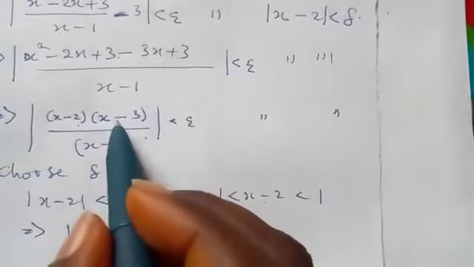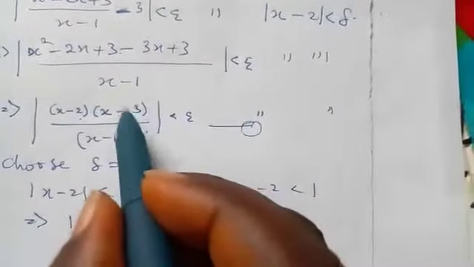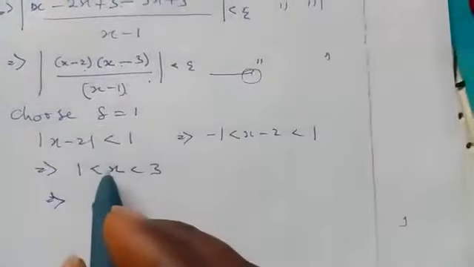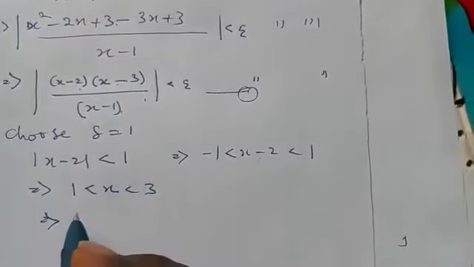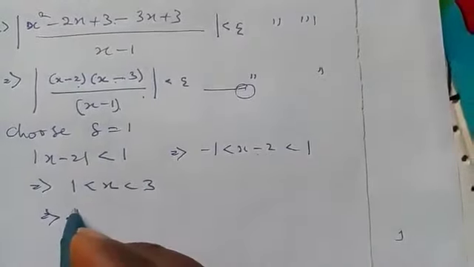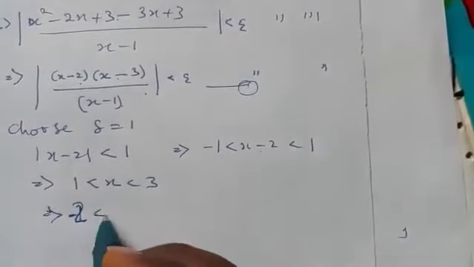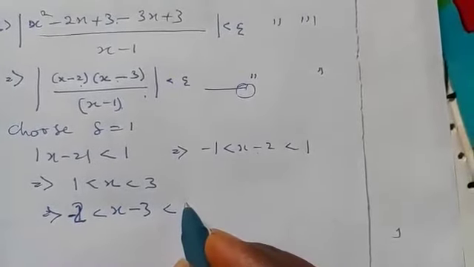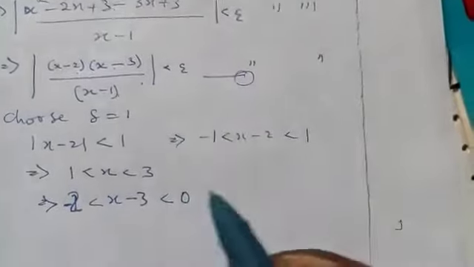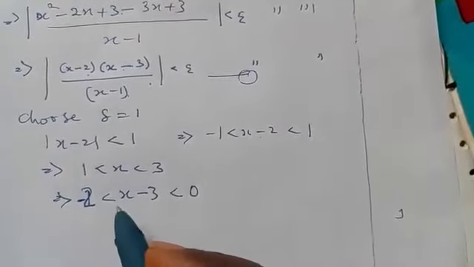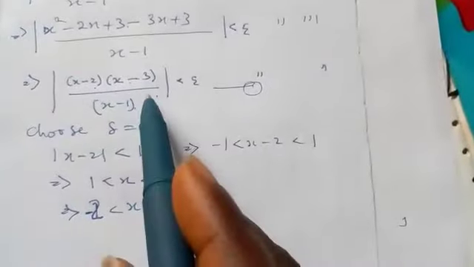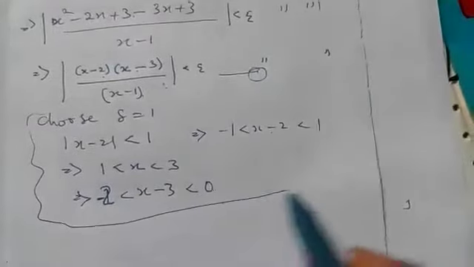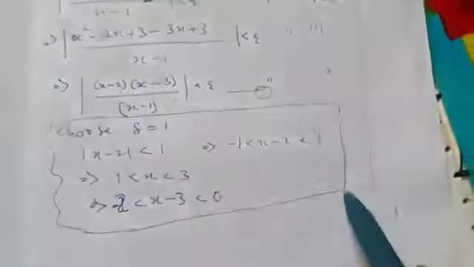Now in this case, we have two cases that we are going to consider. Let me call this equation 1. We have a case for this and a case for this. For the first one, if you subtract 3 from both sides, this will give me 1 minus 3 is less than s minus 3, which will be less than 0. But if you observe, you are going to get a trivial solution there. In that case, this will not work. I'm just teaching you, we will not choose this one. It's just trial and error.